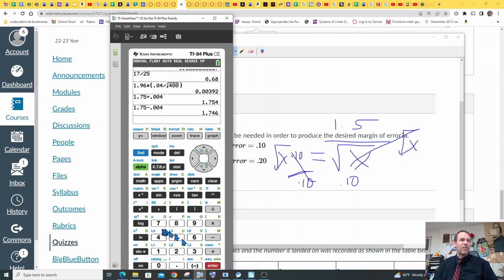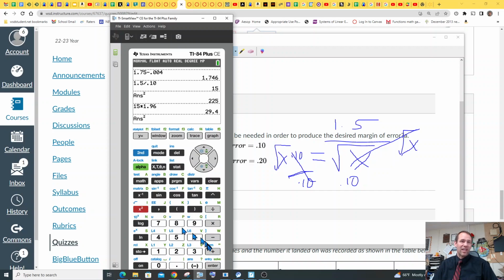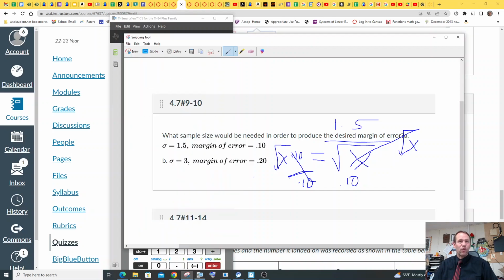And so now in our calculator, we're going to take the standard deviation 1.5 divided by the margin of error 0.10, and then we're going to go ahead and square that. So we get 225. So 225 is our sample size. Now there's a chance that they took the 1.5 and multiplied it by the 1.96 first, and then squared it. So it could be 864, but I don't know.